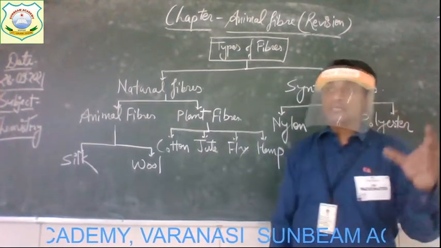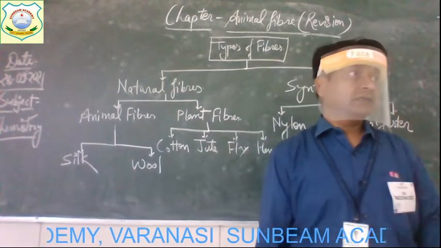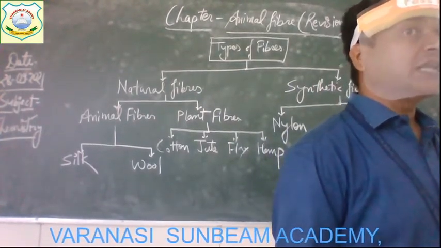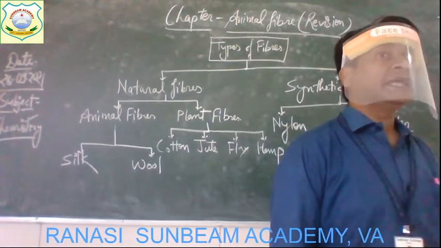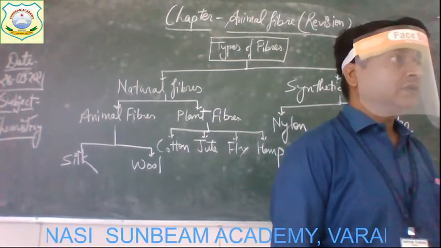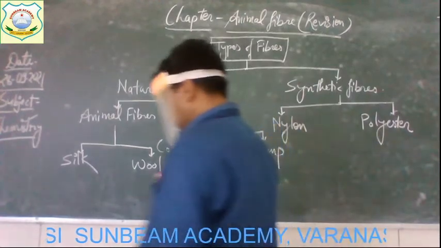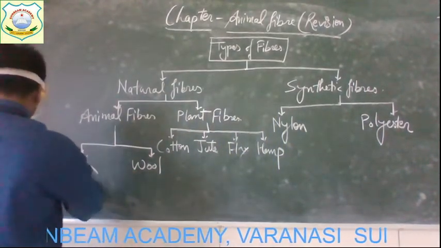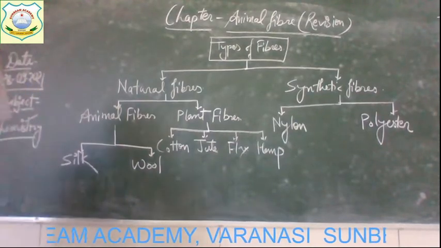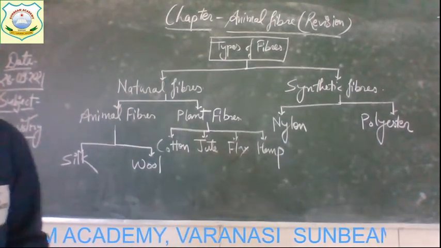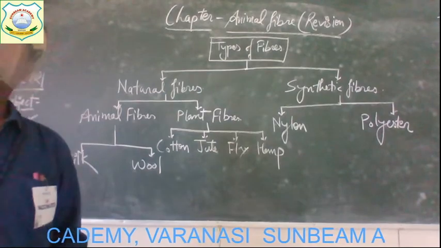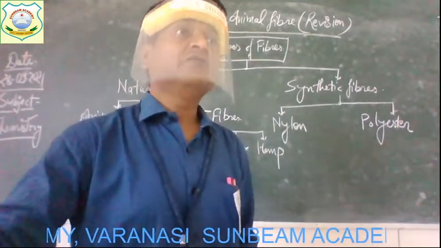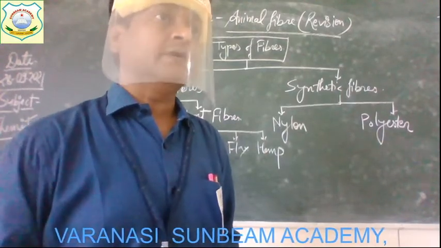So you have to study about them in detail. In your chapter, it's given in detail how we obtain the silk fiber and how we obtain the wool fiber. These two kinds of animal fibers are obtained from two different kinds of animals, and after certain processing, after certain steps, we are able to get these fibers.